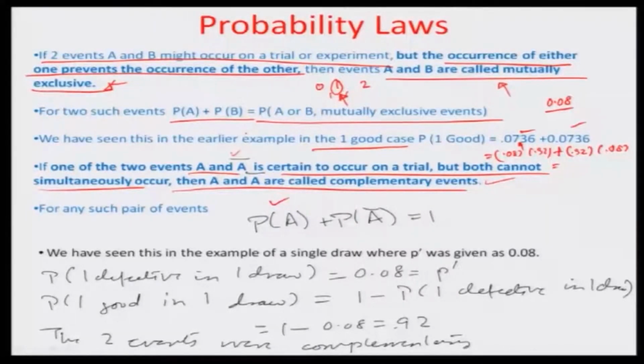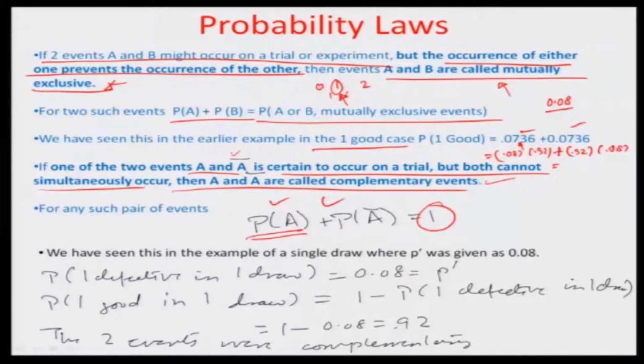So the probability of A and the probability of A dash combined is most certain, since either A should occur or the other events apart from A should occur. So the total probability is 1. Therefore the probability that A should occur is 1 minus the probability of the complementary A, that is, A should not occur.